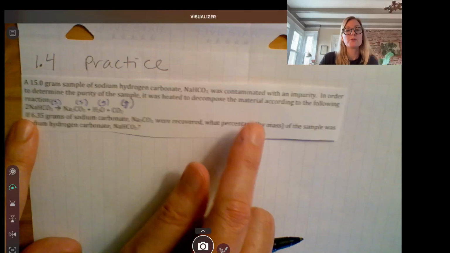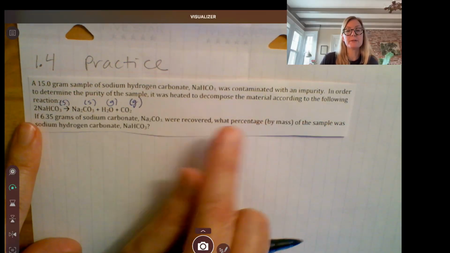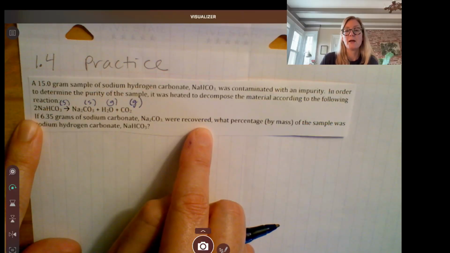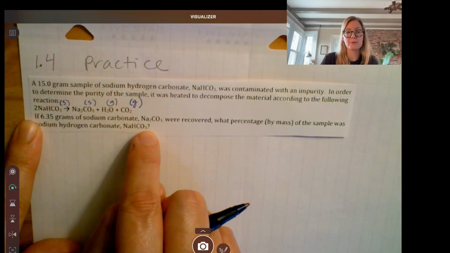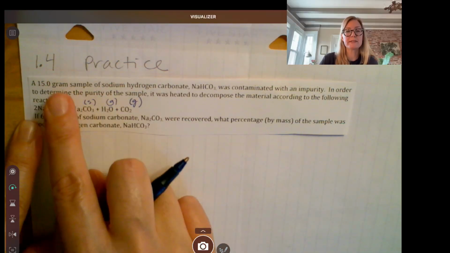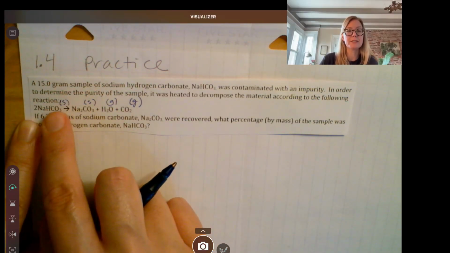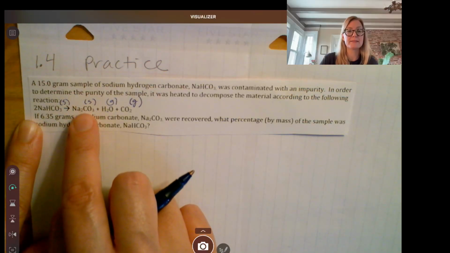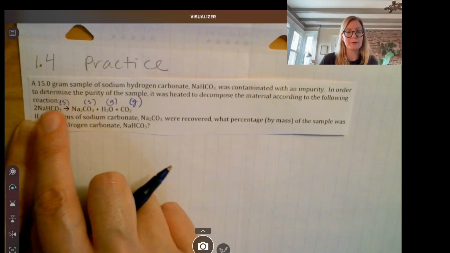dioxide. So if 6.35 grams of sodium carbonate were recovered, what percentage by mass of the sample was sodium hydrogen carbonate, NaHCO3? So essentially we took this 15 grams of stuff, heated it up, and we're able to figure out the mass of this product that we made, the Na2CO3. So we're going to work our way backwards, okay?